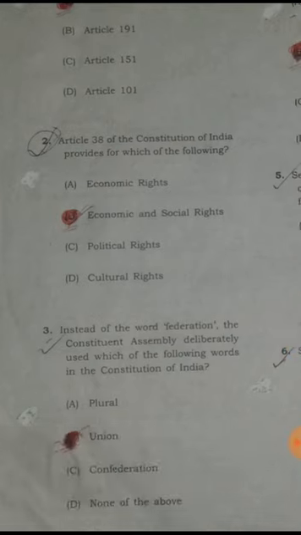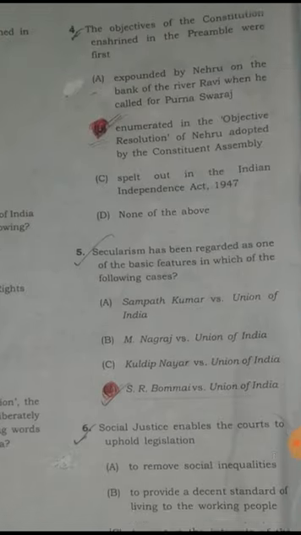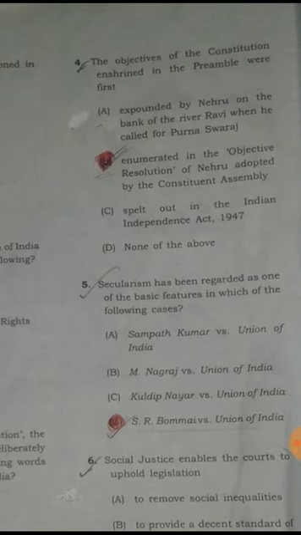Question number 3. Instead of the word federation, the Constituent Assembly deliberately used which of the following words in the Constitution of India? Answer B. Union. Question 4. The objectives of the Constitution enshrined in the preamble were first enumerated in the Objectives Resolution of Nehru, adopted by the Constituent Assembly.